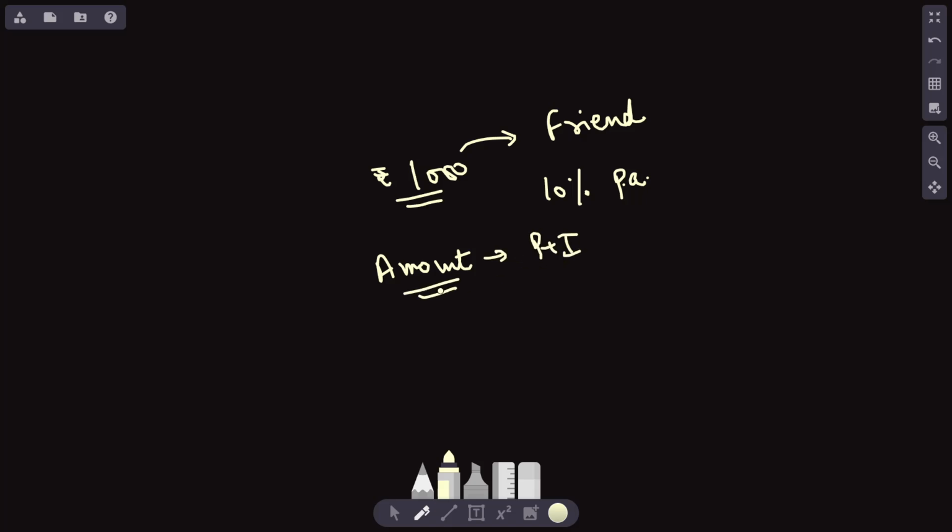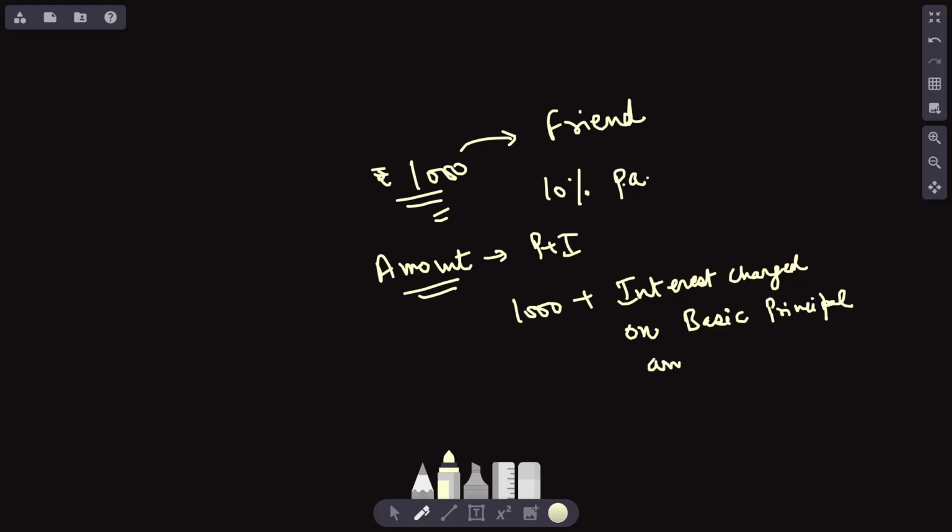The amount that your friend will give back to you will not be 1000. It will be 1000 plus interest charged. Interest charged on the basic principal amount is simple interest.